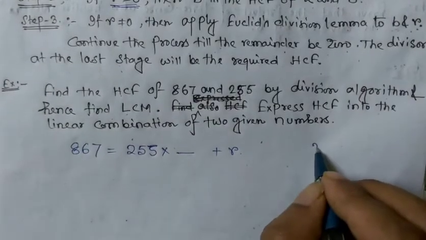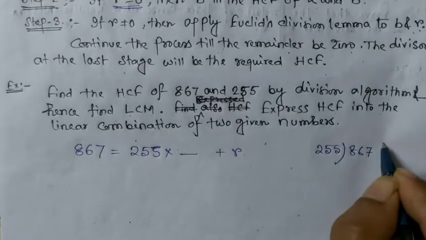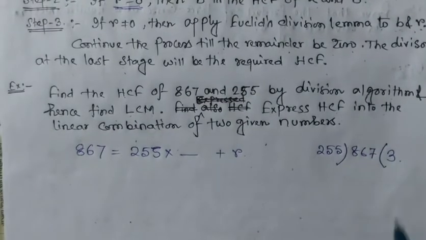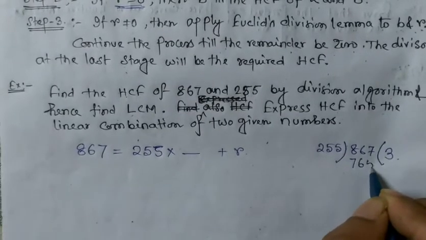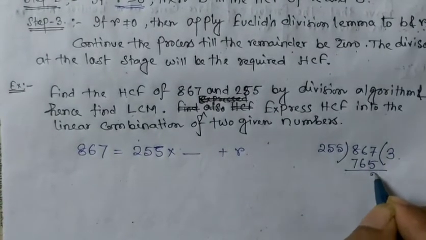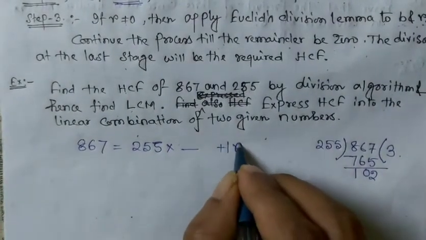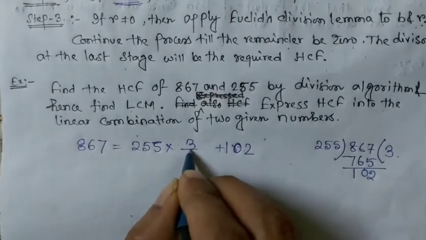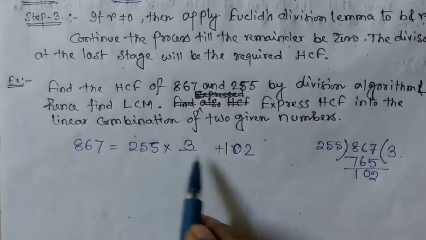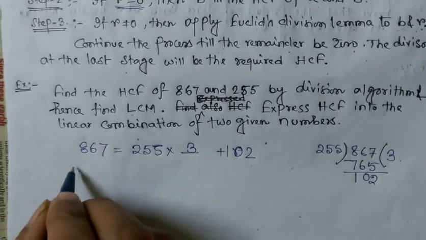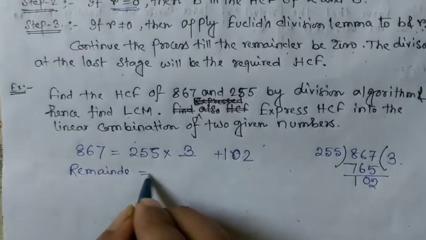So in this way, 867: obviously 255 multiplied by 3 gives 765. Subtracting, 102 is the remainder. So 867 equals 255 times 3 plus 102. So what is the remainder? The remainder is equal to 102.